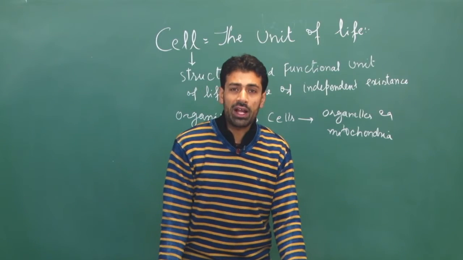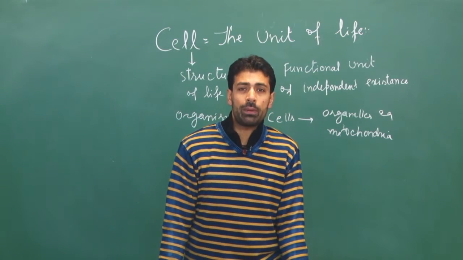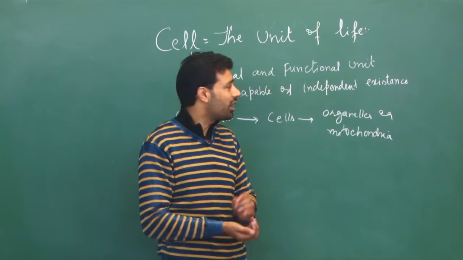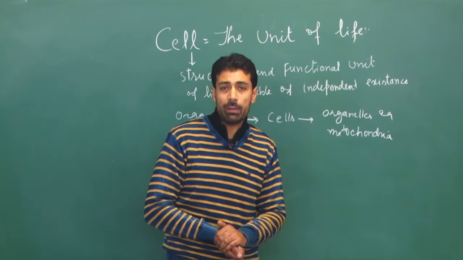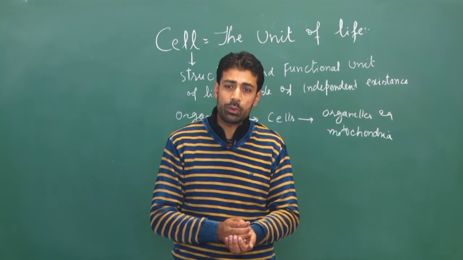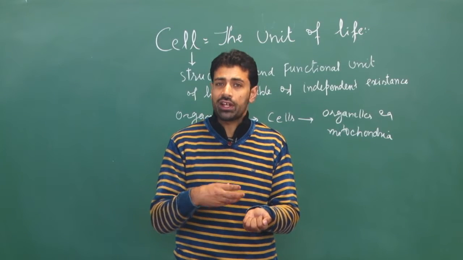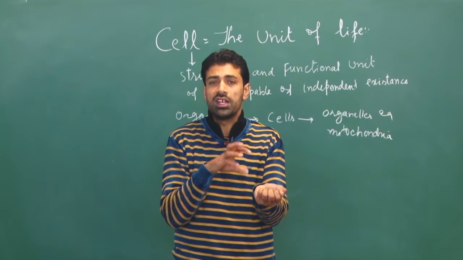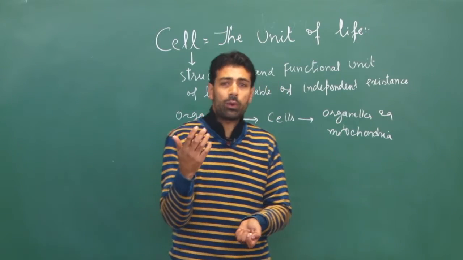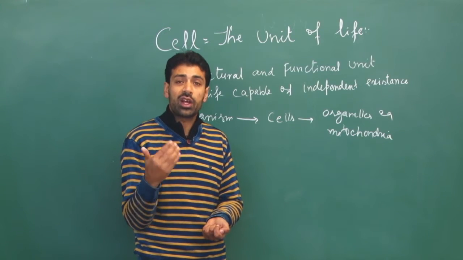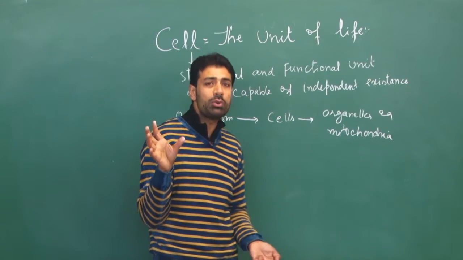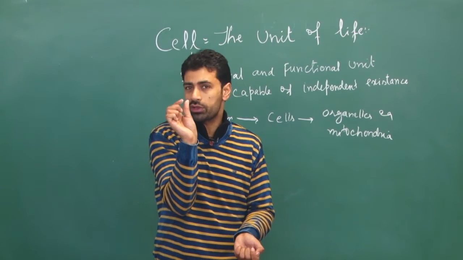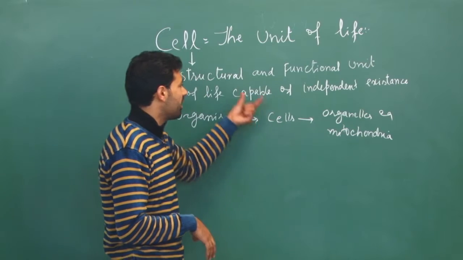Suppose in my body, I take out the bone marrow cell, the cell that lies in the cavity of the bones, and provide all the necessary conditions for its existence, then that bone marrow cell can exist independent of my body. So that bone marrow cell is the smallest unit that can represent life.